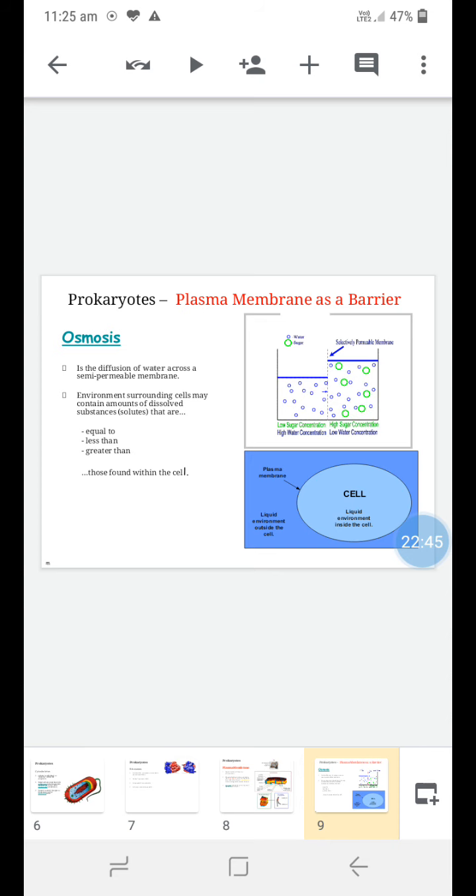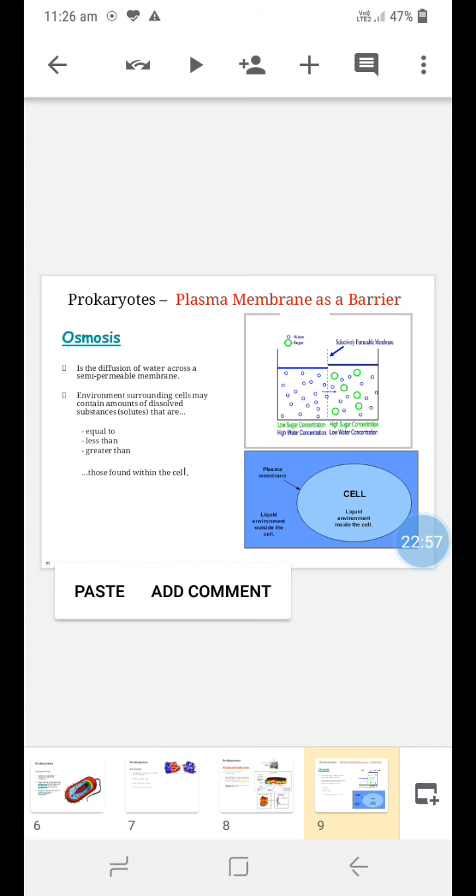This amount may be equal to, less than or greater than that found within the cell, which is called isotonic, hypotonic and hypertonic solution. Isotonic solution means the concentration on both sides of the cell membrane is equal, so there is no movement or transfer of water. Then hypotonic and hypertonic.